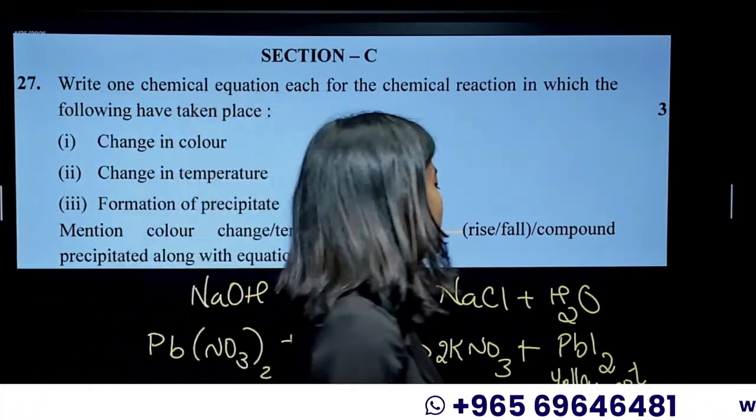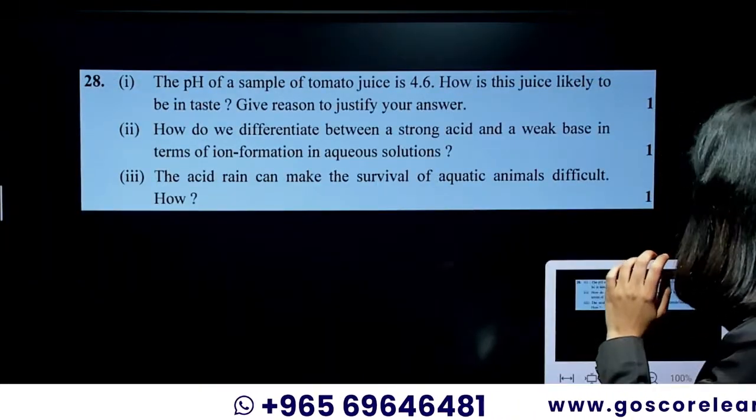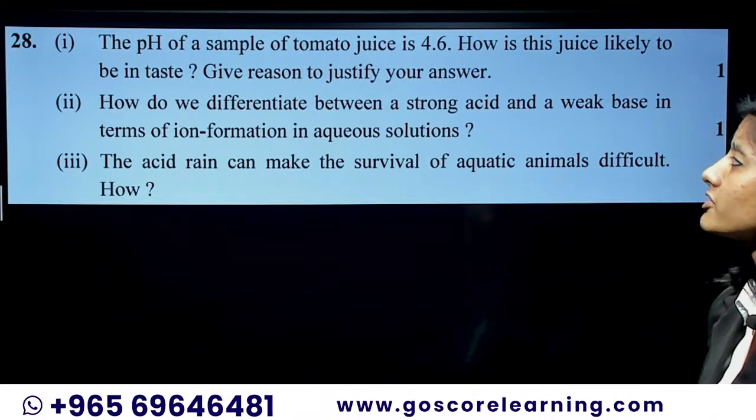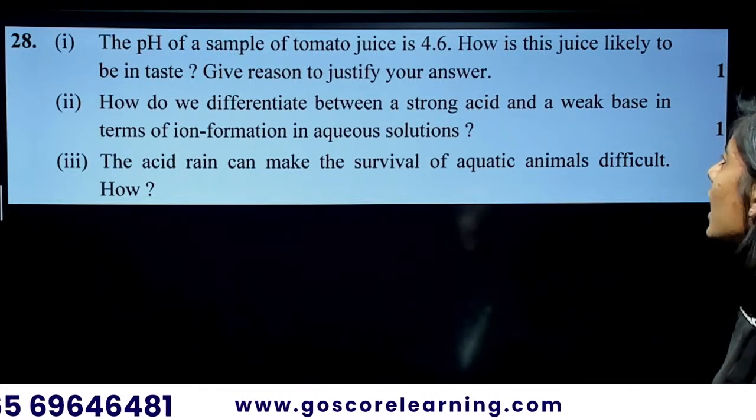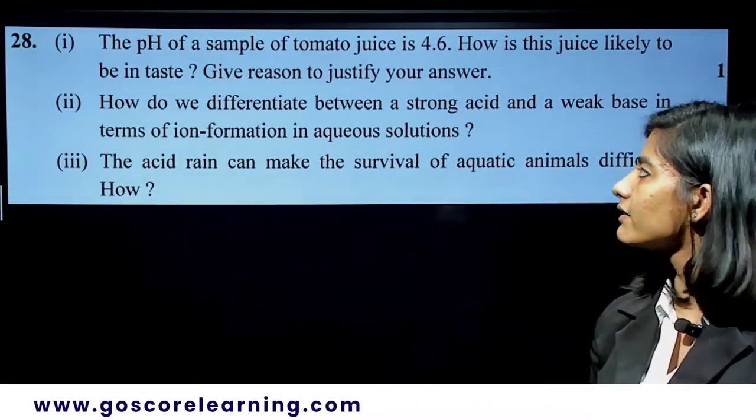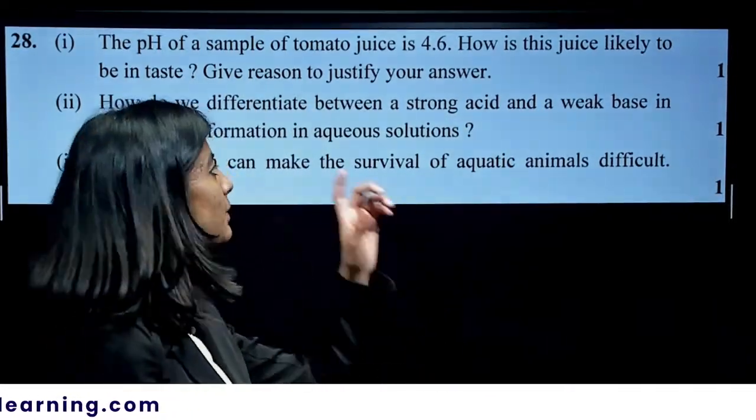All right, now let's go ahead with the next question that we have. Again, it carries 3 marks. The pH of a sample of tomato juice is 4.6. How is this juice likely to taste? Give reason to justify your answer.